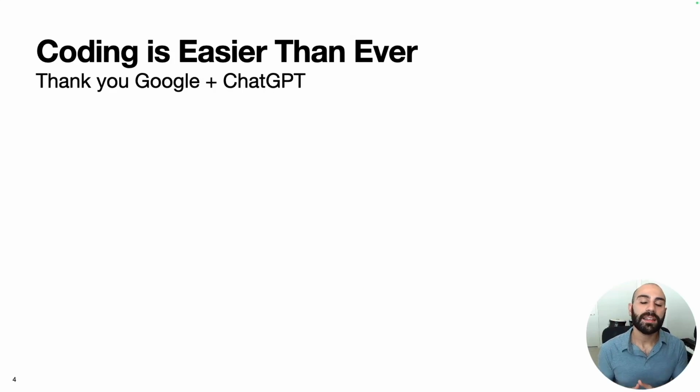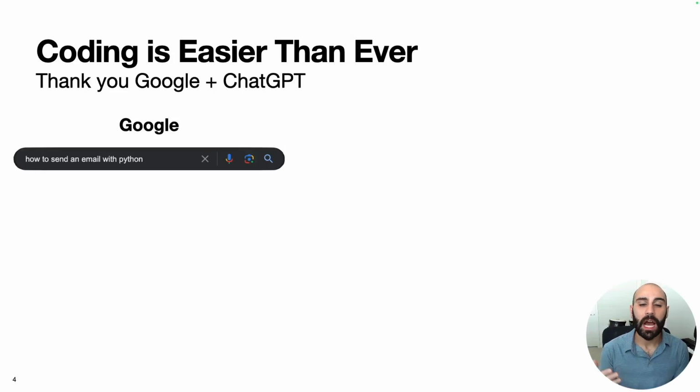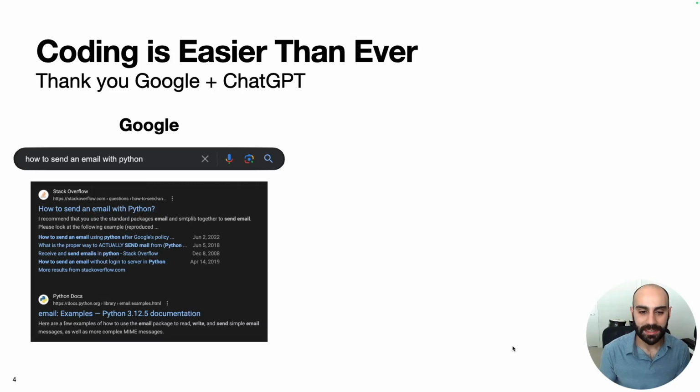Another thing I want to highlight is that coding now is easier than ever. Two of the major reasons for that are Google and ChatGPT. So for example, if I wanted to figure out how I can send emails automatically with Python, my first thing might be I just go to Google and type that into the search bar, and then I'll get results that look like this. So Stack Overflow, if you're not familiar, is a very popular developer forum where people are constantly sharing their questions and more experienced programmers are sharing answers.